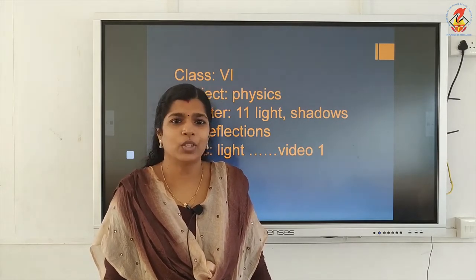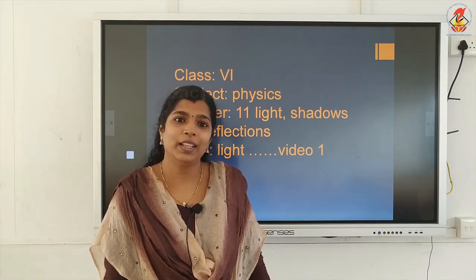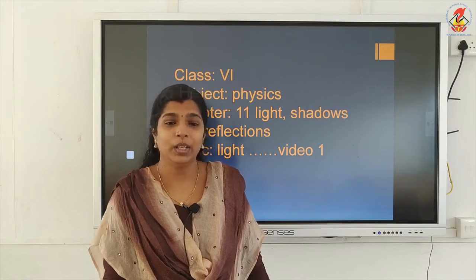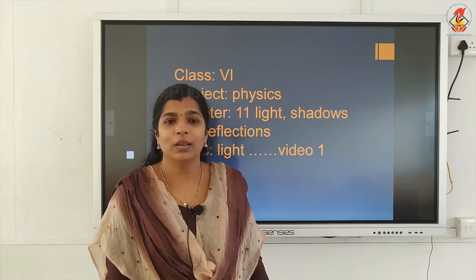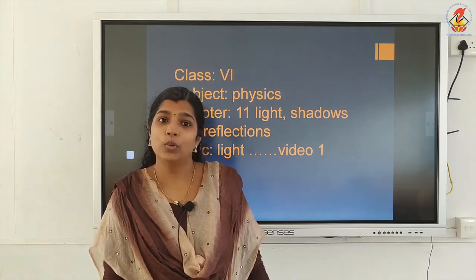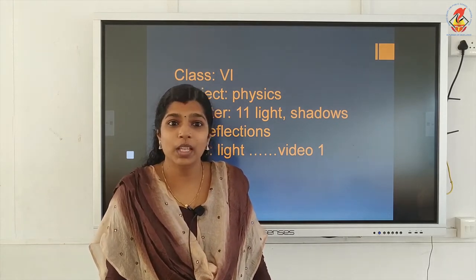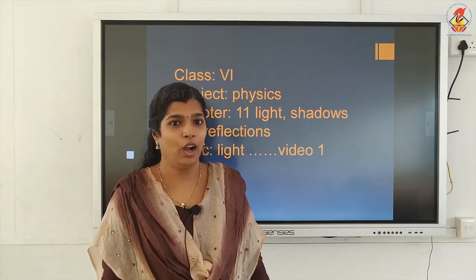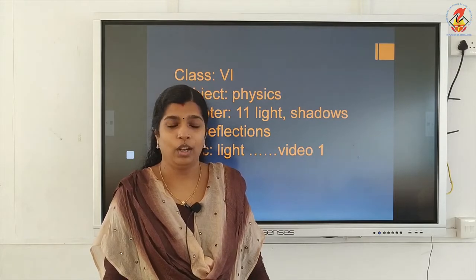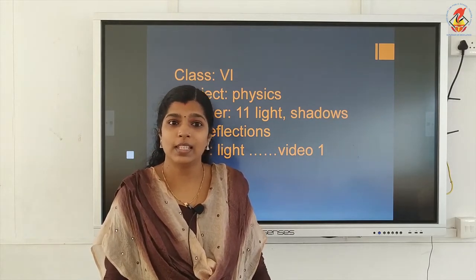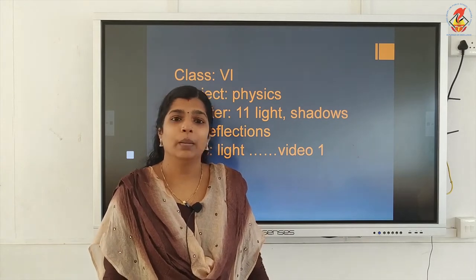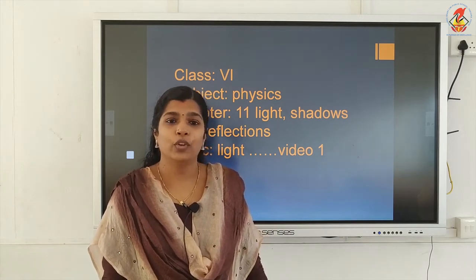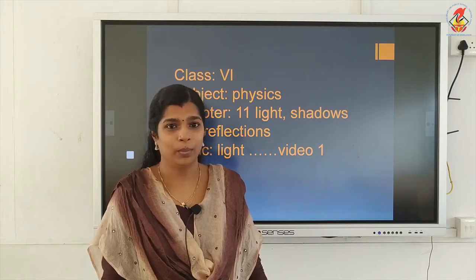It does not have its own light, but it will reflect the sunlight, and we will be able to see the moon. So, the moon is a non-luminous celestial object. It does not produce its own light, but it reflects the sunlight falling on it, and we will be able to see the moon.